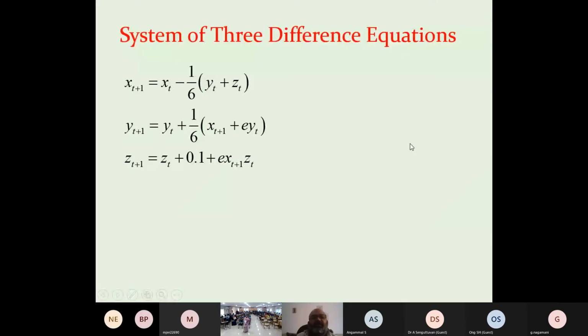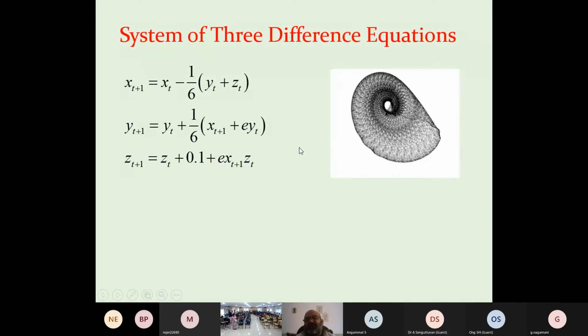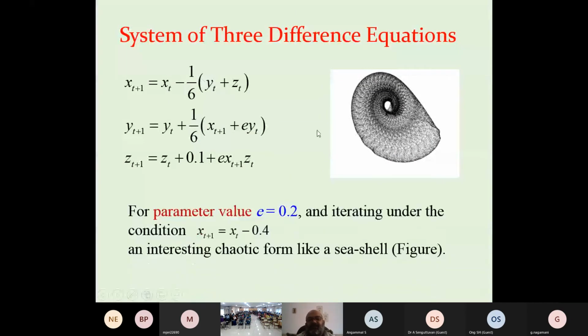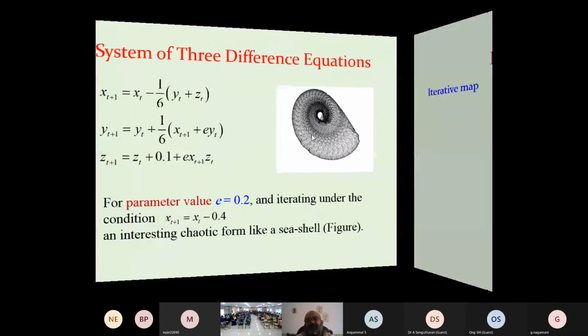Okay, so now this is a system of three difference equations. We have this picture. In this case, we can show this picture. This is not a photo. This is generated by this system. We are using E equal to 0.2 as the parameter. Maybe if you use a different parameter, you may get other, more interesting pictures.